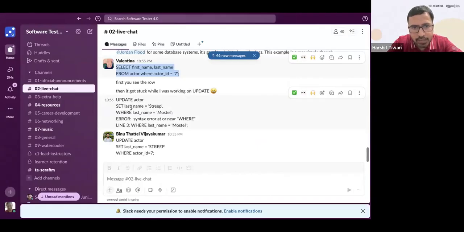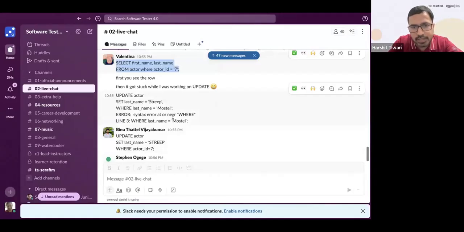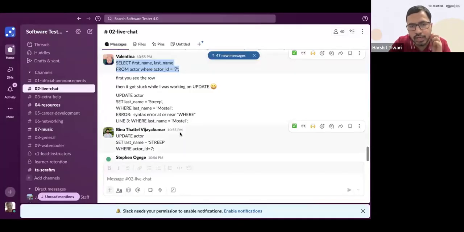Okay, when it says update actor set last name equal to Streep, where last name equal to Mostel, error, syntax error at or near this, right? Line 3, where last name equal to Mostel. M must be small, right, Valentina? M must be small of Mostel, or all capital? Mostel, all are capital. So you need Mostel, all capital.